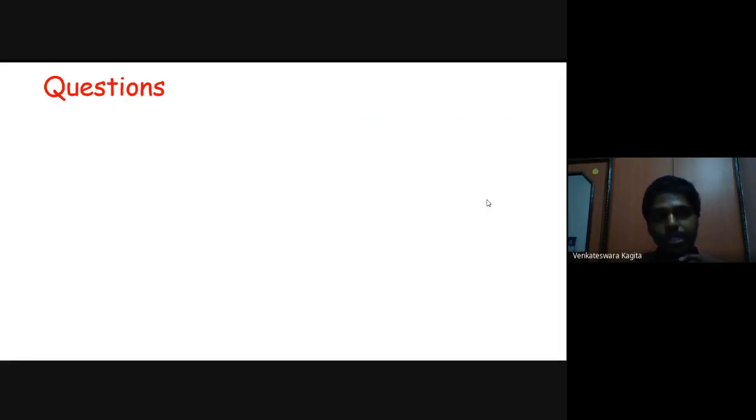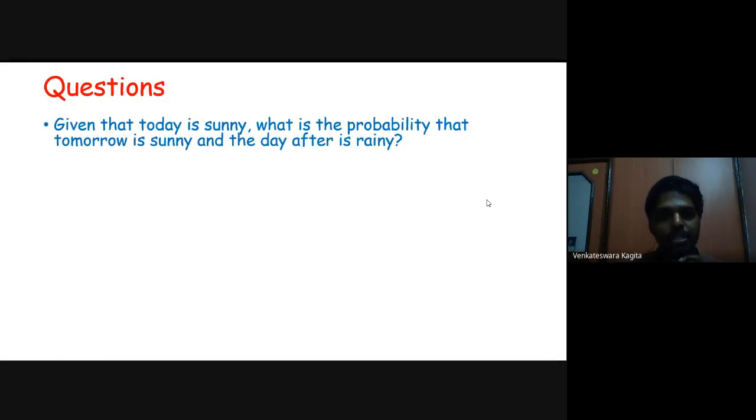So let's see a few questions based on this model. Given that today is sunny, what is the probability that tomorrow is sunny and the day after is rainy? So it is asking for the next 2 days' weather given today's weather. How do you determine the next 2 days' weather based on today's weather?